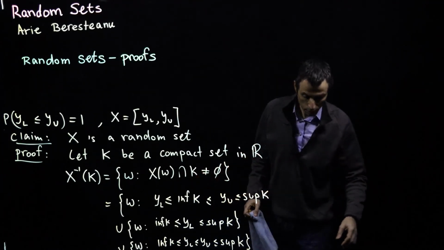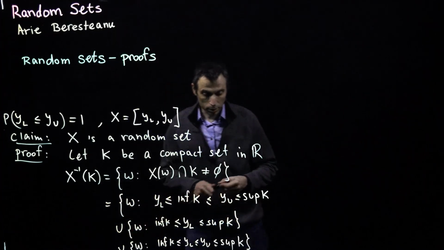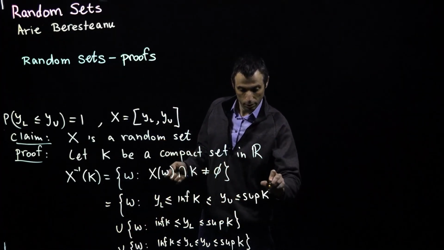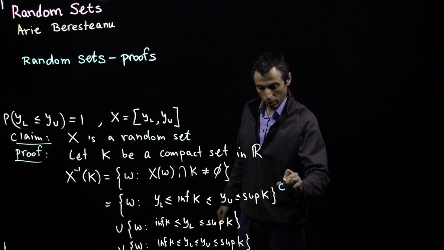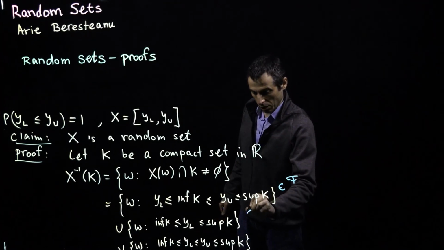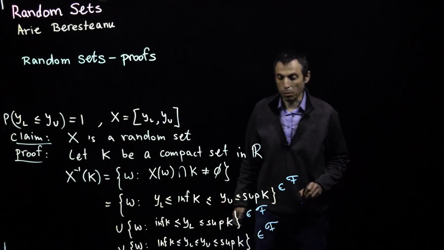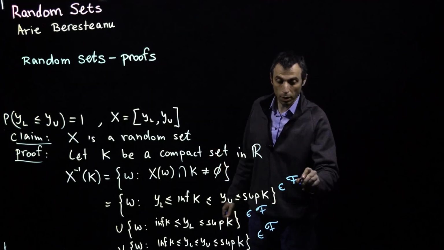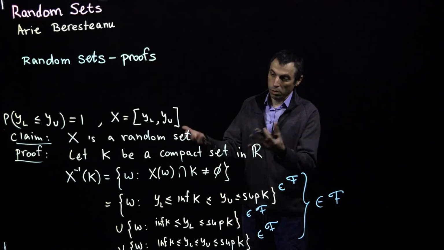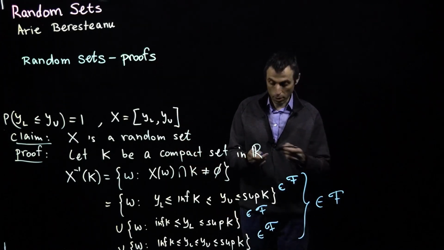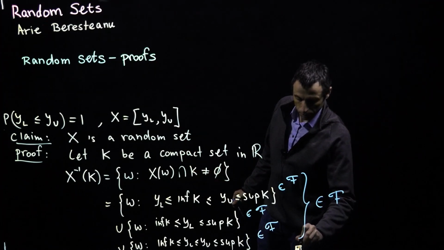All these sets that I just wrote down, each one of them is an element of the sigma algebra. So it's a union. This is in F, this is in F. All these sets will be in the sigma algebra, so their union is in the sigma algebra. All of that is in F. So X is a random set, and that concludes the proof.